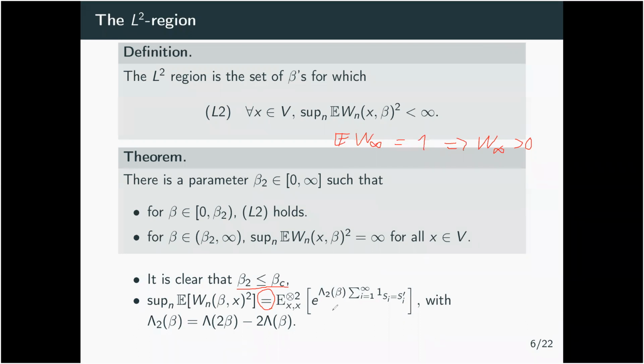You have here a parameter lambda 2 of beta, which is a known parameter that goes to 0 when beta goes to 0, and the number of intersections of two independent random walks. So this object deals only with the random walk itself, and the random environment disappears in this condition.